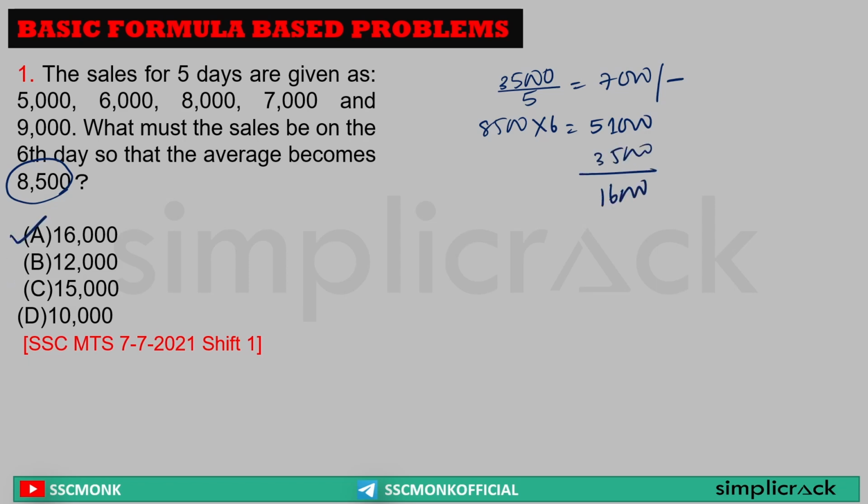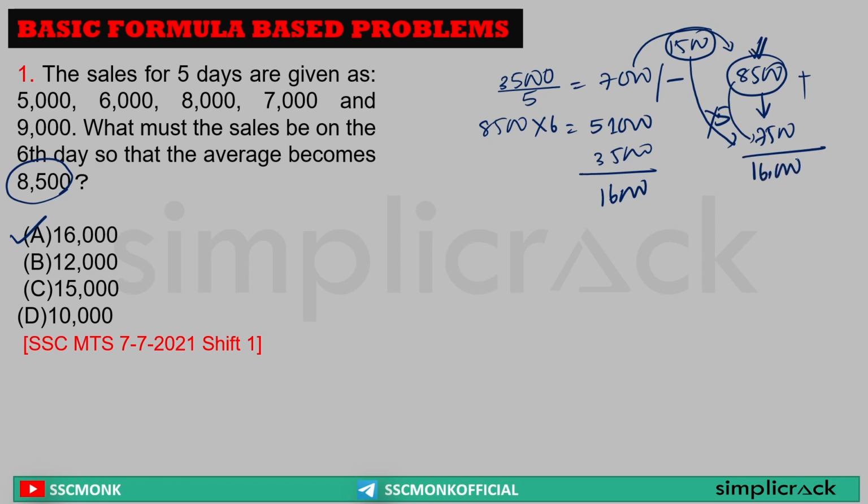Someone can answer it this way, or someone can do it another way. Now 8,500 is the new average. That means from the old average, 1,500 has been increased. 1,500 has been increased for how many numbers, sir? 5 numbers. So the total increase is 7,500. This increase has been brought by the new number. So 8,500 plus 7,500 is equal to 16,000. So one can solve it this way and someone can solve it that way. Whichever way you find normal and natural to you, solve it that way.